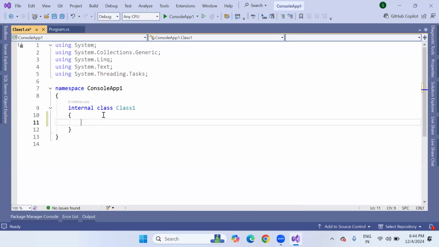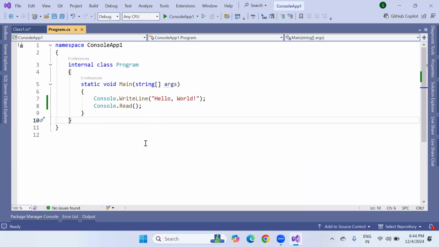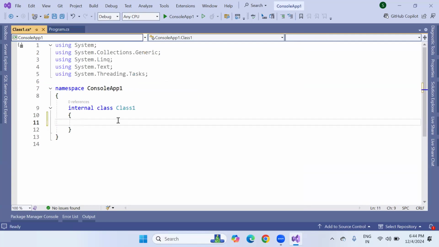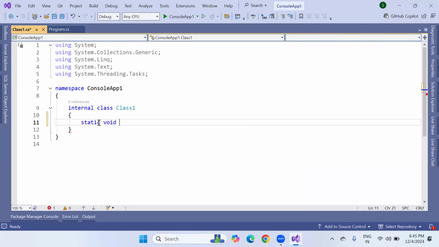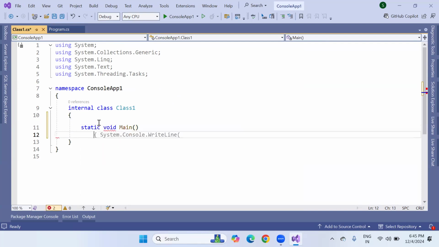But when we add a new class, it won't have any Main method. By default, for the first time when we create a console application, it will come along with a Main method. But in this Class1, when we add an extra class, it won't have any Main method. You have to write it manually, like static void Main, with capital M.